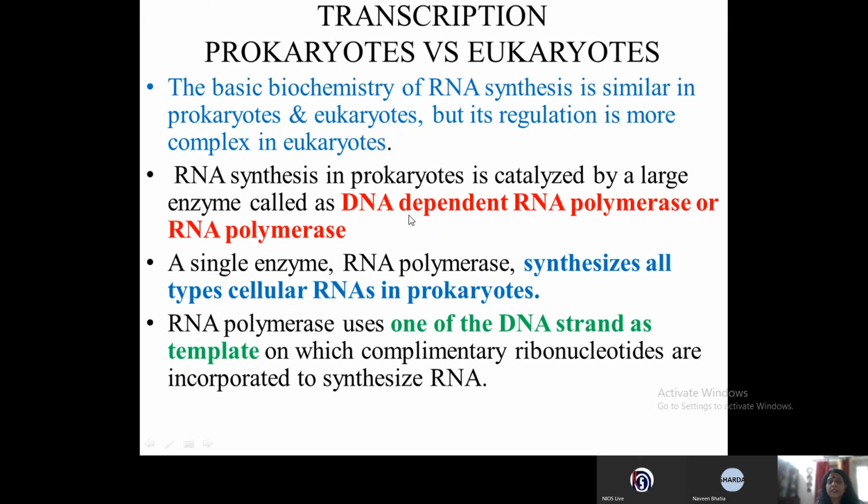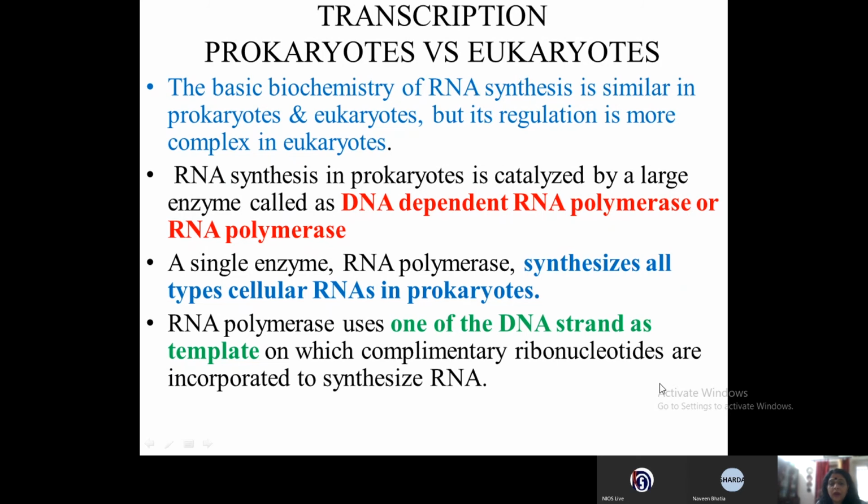Then, RNA synthesis in prokaryotes is catalyzed by a large enzyme, because it sits on the DNA template, that is why it is called DNA dependent RNA polymerase, or RNA polymerase. A single enzyme, RNA polymerase, synthesizes all types of cellular RNAs in prokaryotes. So in prokaryotes, there is a single RNA polymerase which will transcribe all three types of RNA, that is the mRNA, the tRNA and the rRNA.